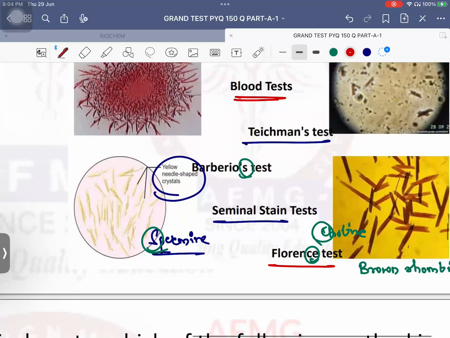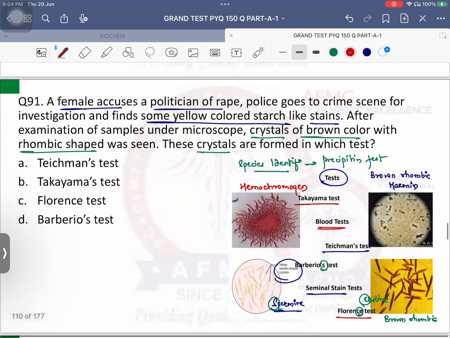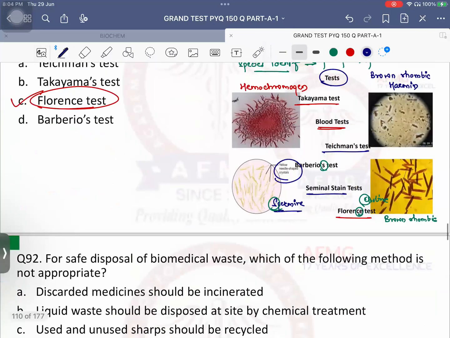Okay? Important is, what is the answer? These crystals are formed in which test now? Yellow color starch-like stains, crystals of brown color, rhombic shape. How can it be Barberio's? Barberio's is very clear cut: yellow needle-shaped crystals. Did I mention needle-shaped crystals? No, it is rhombic crystals. It is basic. Do you only ever do Barberio's for seminal stains? So please remember, that's important. It is the Florence test. Answer for this is the Florence test. Okay.